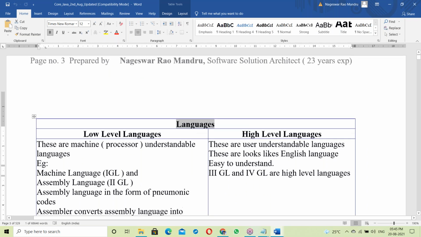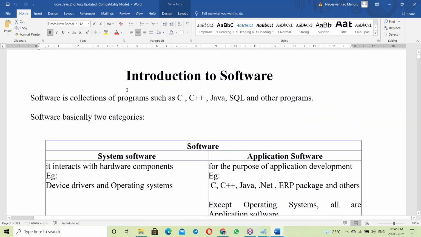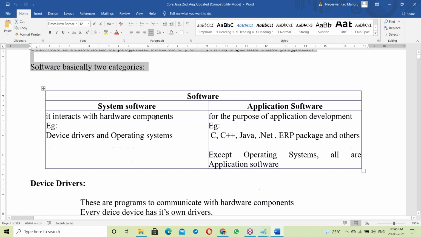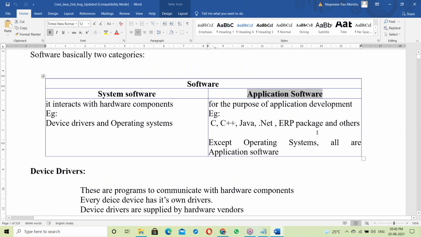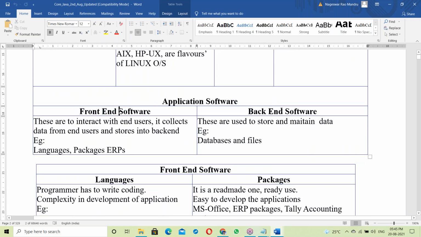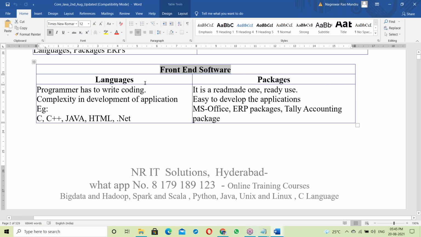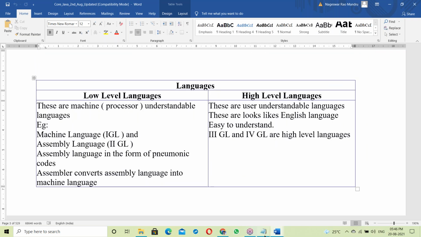See, that is how I am introducing you to Java. Hardware and software. Java is software, so start with software. Software has two categories: system software and application software. Java is application software, so move to application software. In front end and back end, Java comes on the front end, so we move to front end. Front end has language and package. Now I'm moving to language. So Java is a language.